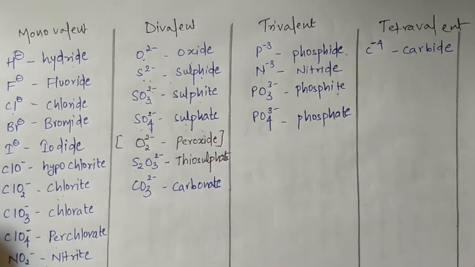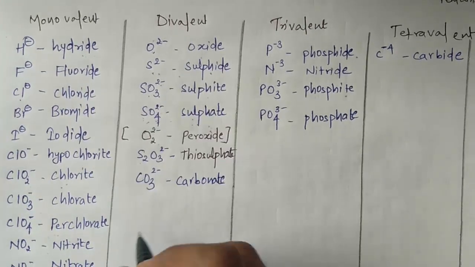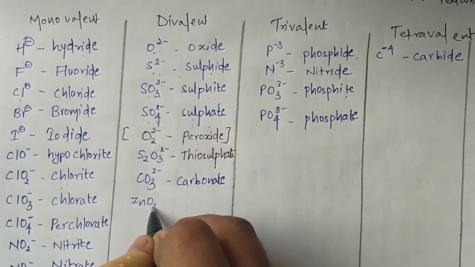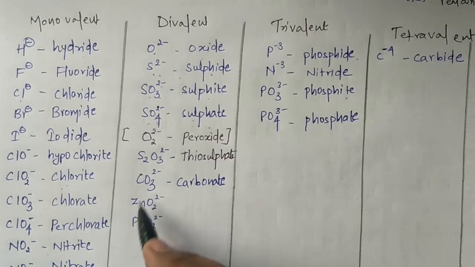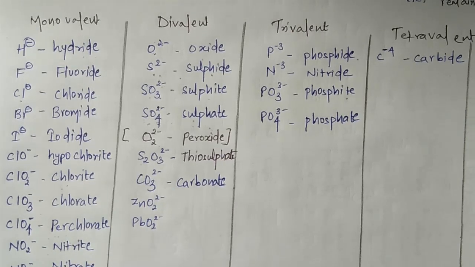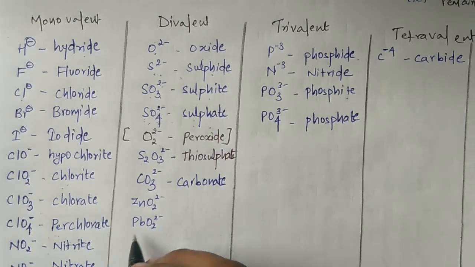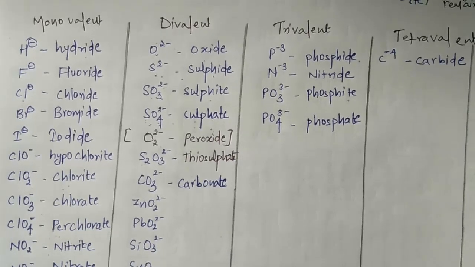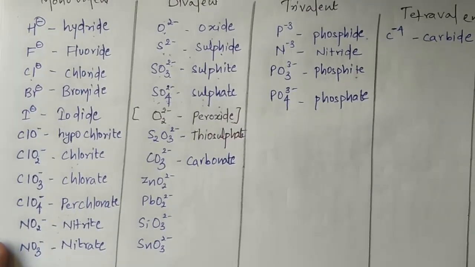Now we will learn a few more negatively charged divalent acidic radicals. First I will take that of zinc and Pb: ZnO2 2 minus and PbO2 2 minus. Zinc and lead both have 2 oxygen with charge 2 minus. Similarly, I will have one more, Si and Sn: SiO3 2 minus and SnO3 2 minus. So it will be like this.